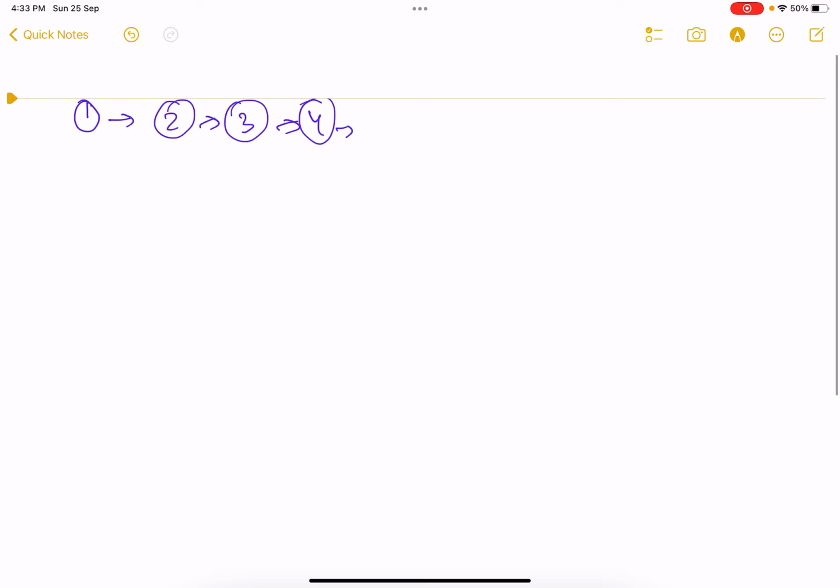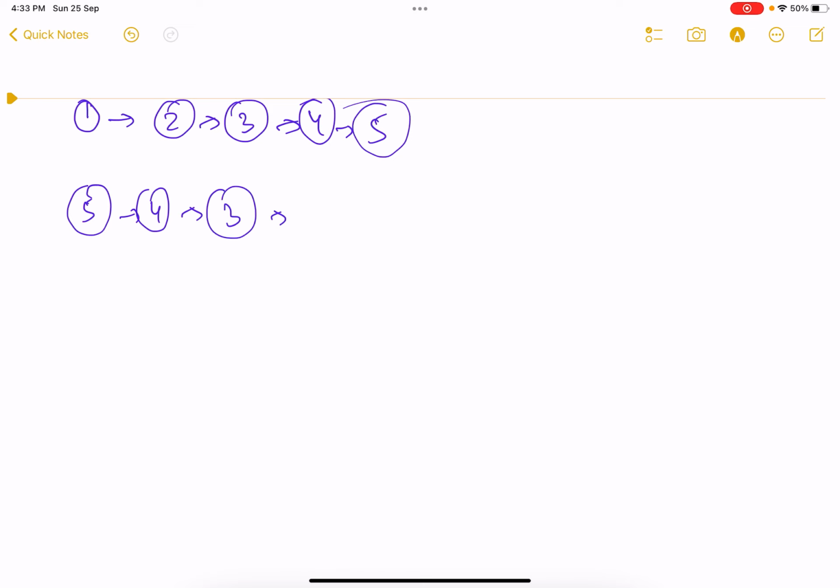So again, the problem statement is very simple. I have a linked list. Suppose this is 1, this is 2, this is 3, this is 4, this is 5, and so on. I need to reverse it so that the new list becomes something like this. Right now 4 is pointing to 5, so 5 points to 4, points to 3, points to 1, something like this.